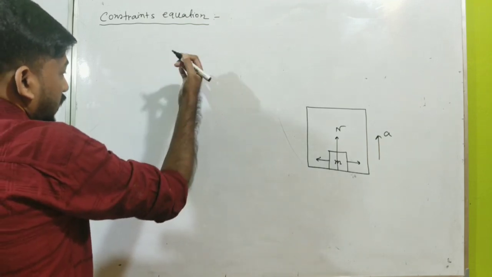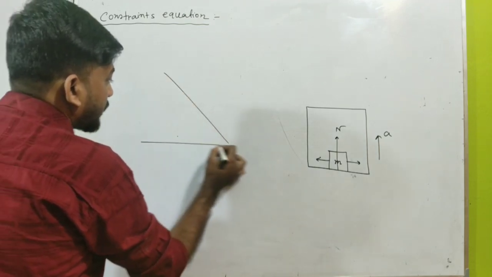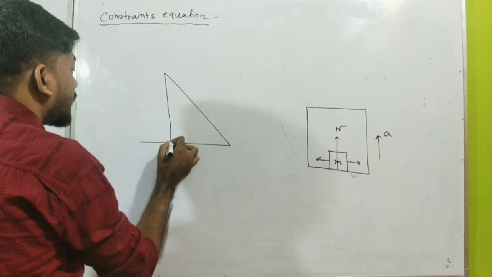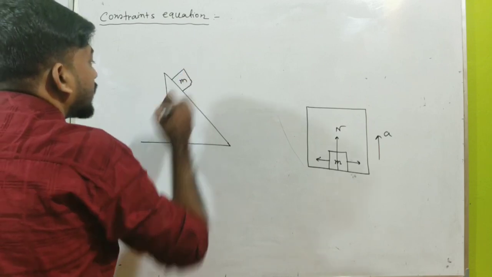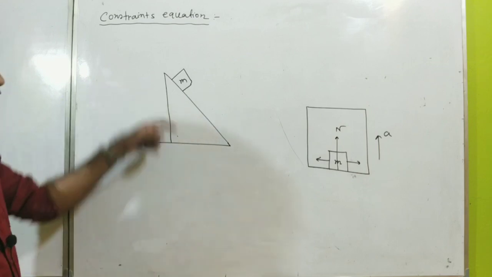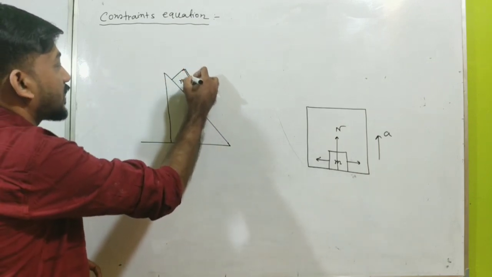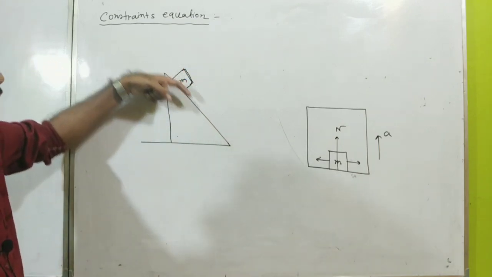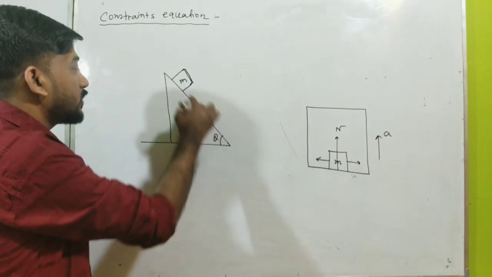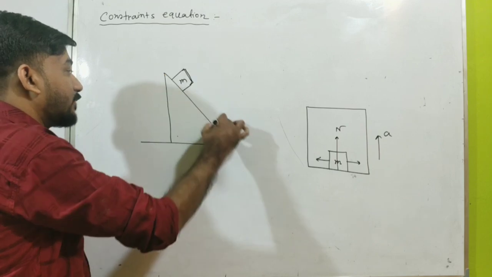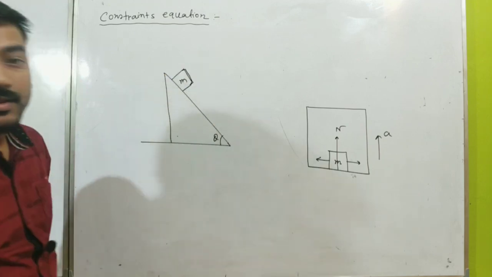Suppose we have an inclined plane like this, and here is a mass m, and here also the mass m is bound to move along this inclined plane. So here also its motion is restricted and it has to follow this downward path, this inclined plane.